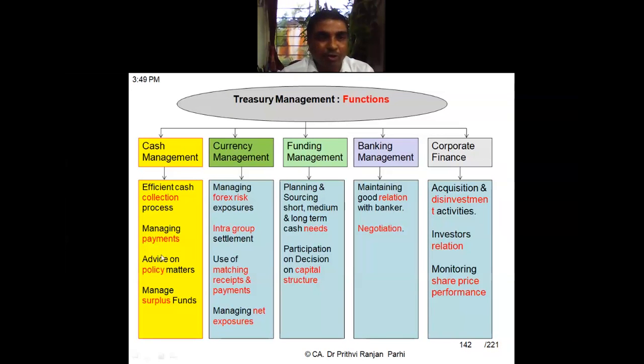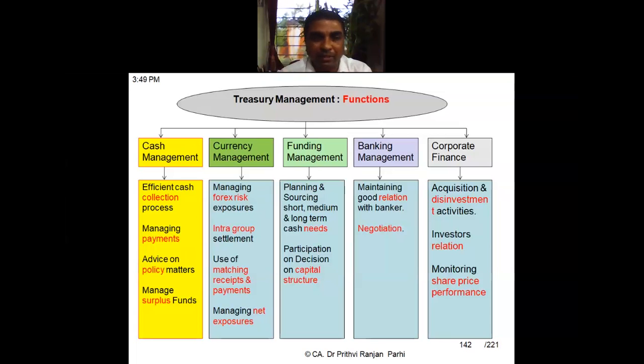And cash management also deals with advising on policy matters. How much cash to keep, that advice also comes under this cash management. Managing surplus fund, that is also one more activity under cash management. So cash management broadly deals with all these things: ensuring efficient cash collection process, managing cash payments, advising on policy matters, and managing surplus fund, right?